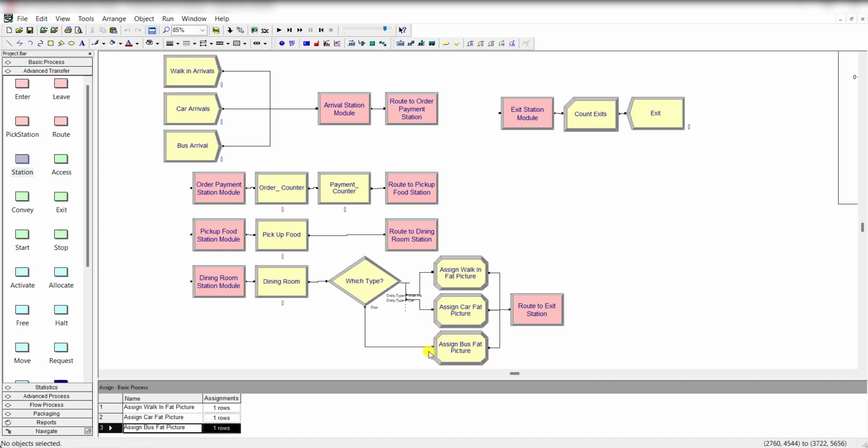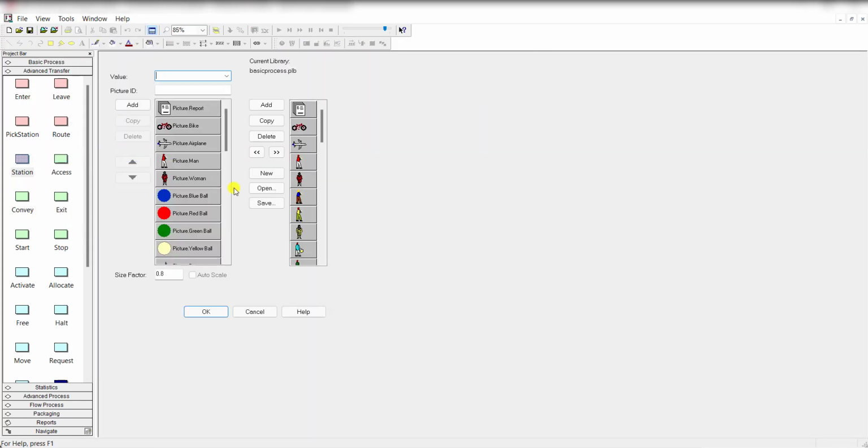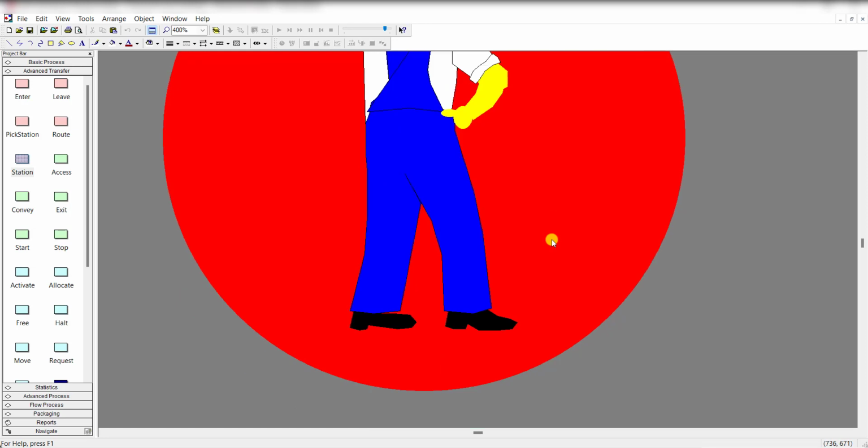So how can we define all these three entities? You can define it under edit entity picture, and under this library here you can define entity picture dot bus in. This one is picture dot bus in fat, picture dot car in, picture dot car in fat, picture dot in, and this one is picture dot in fat. So simply insert the basic process PLB library into this, and then change the entity pictures as you like. If you double click on it, you can edit it.